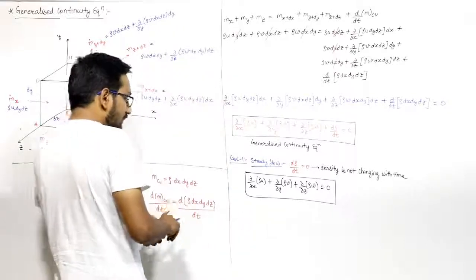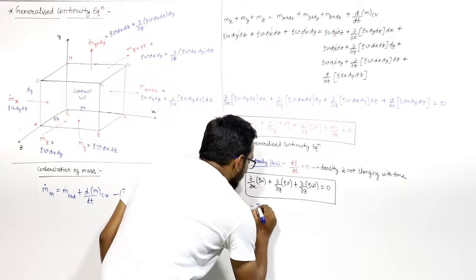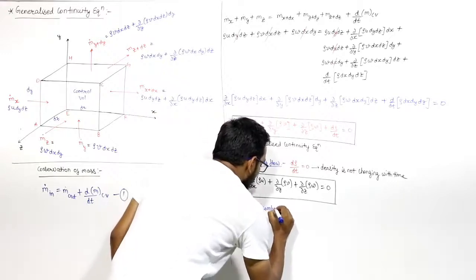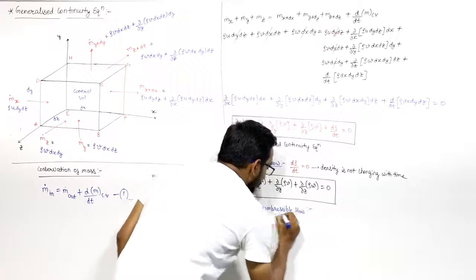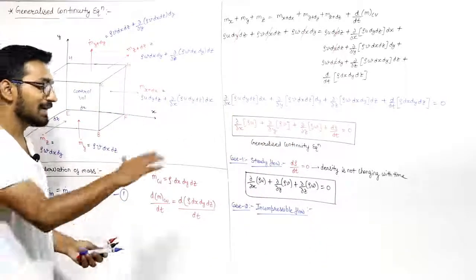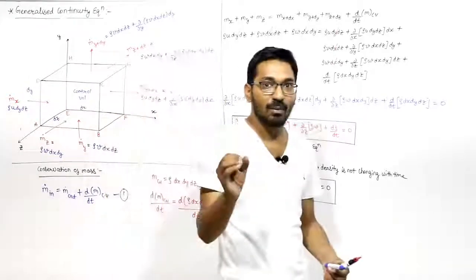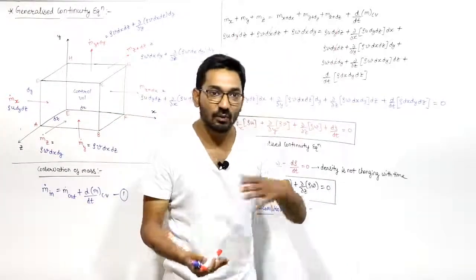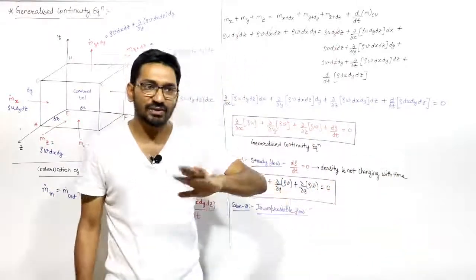Now, case 2. Case 2 is incompressible flow. I am talking about incompressible flow, not fluid. We are talking about flow, not fluid. Fluid may be compressible, fluid may be incompressible. We are not talking about the fluids, we are talking about the flow. In most of the textbooks, they will make a mistake. They will say incompressible fluid. We are not saying incompressible fluid.